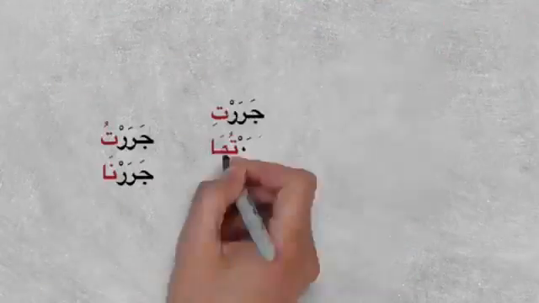Let's bring one more example of Bab Nasara, just to get good practice. Jarra, yajurru. Jarra means he pulled, while jara is he runs. So this is how a slight change in your harakat will change the whole meaning. Jara and jarra. Jarra, jarru, they all pull. Jarrat, she pulled. Jarrata, they both pulled. Then jararna, jarartuma, jarartum, jararti, jarartuma, jarartunna, jarartu, I pulled, jararna.